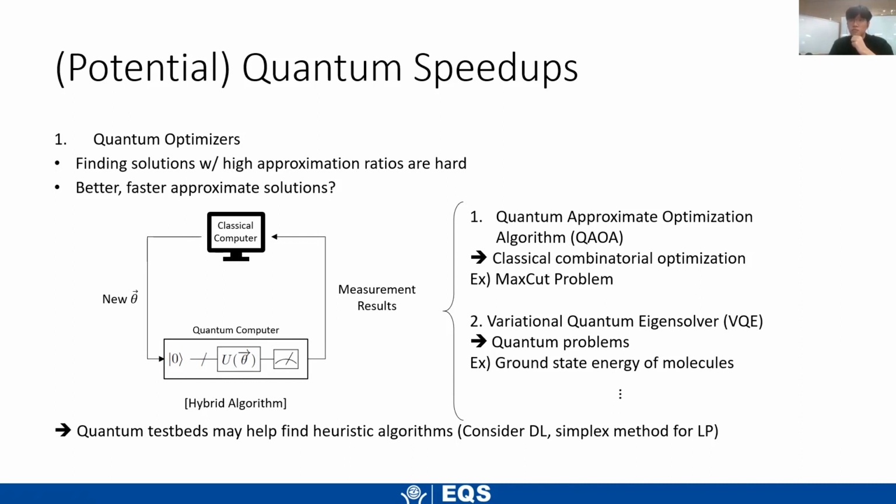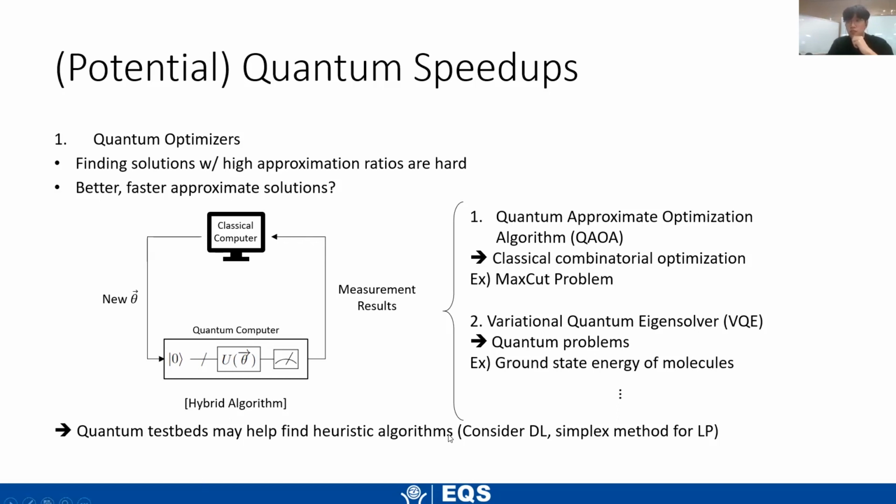So we map this problem to the quantum computer, and then from the measurement results, we calculate an expectation value of the energy. And then if we minimize that, we can find the ground state energy. One interesting thing to note here is that since we have quantum test beds, whether that can be classical simulators or quantum hardware, NISQ hardware, this can help us find some heuristic algorithms.